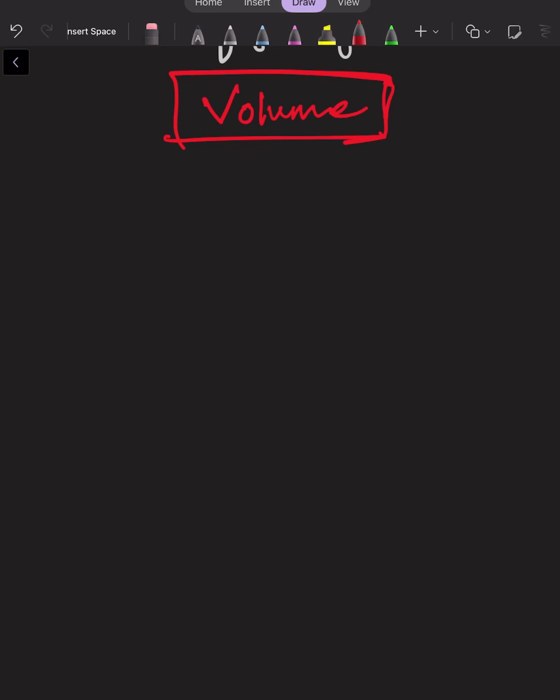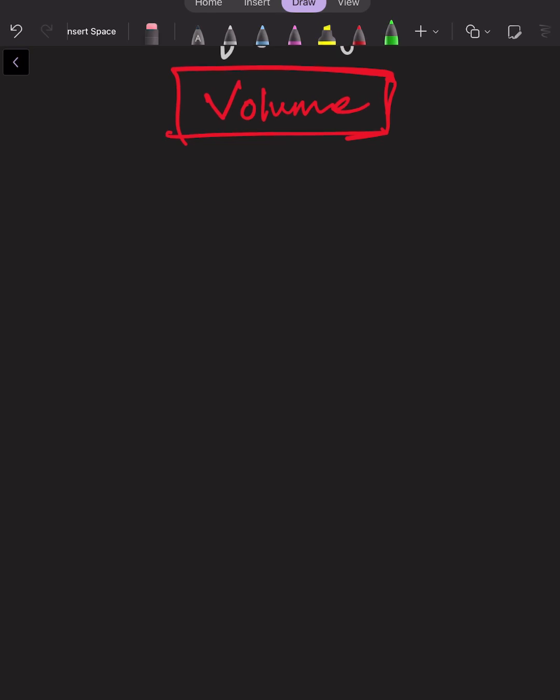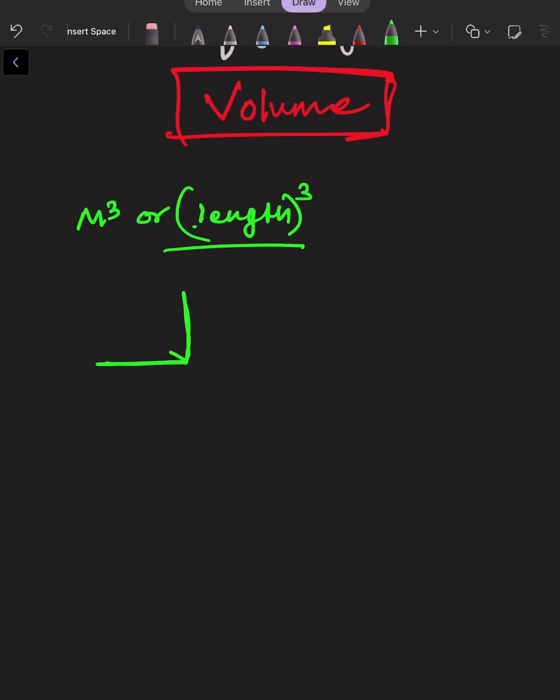So what is the unit of volume? We say the unit of volume is meter cube, or length cube, right? Here the length, height, and width of any particular matter are taken under study. So this will be known as volume. So here we see the volume.